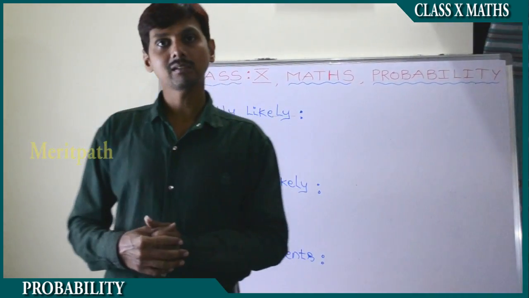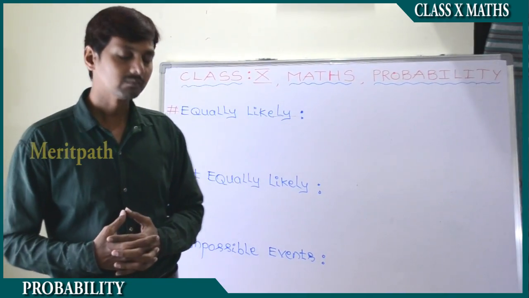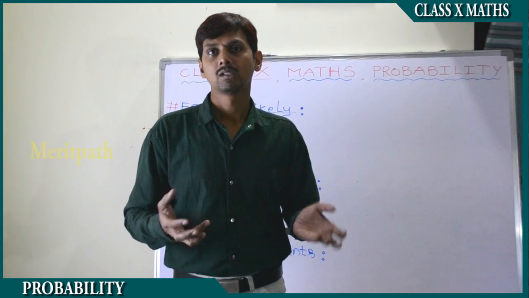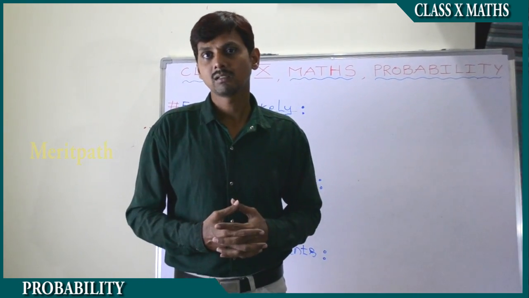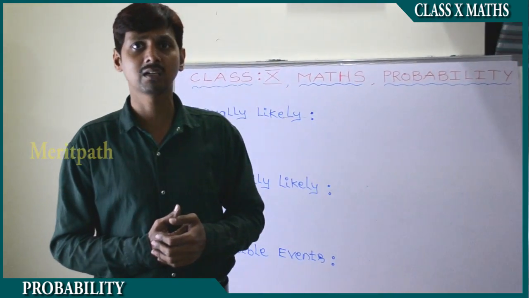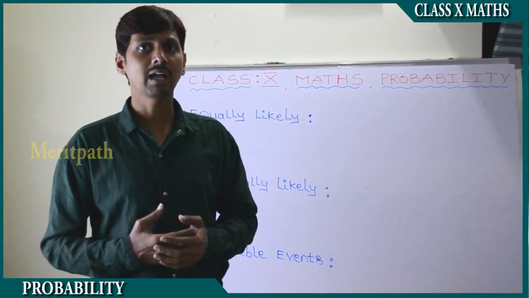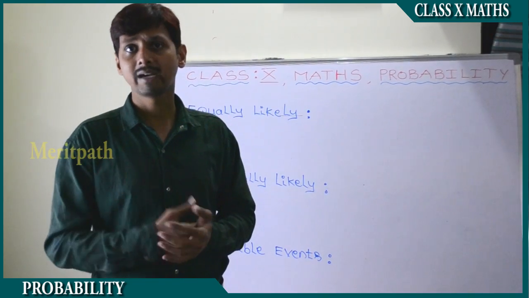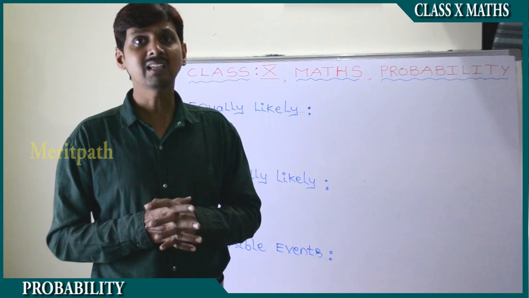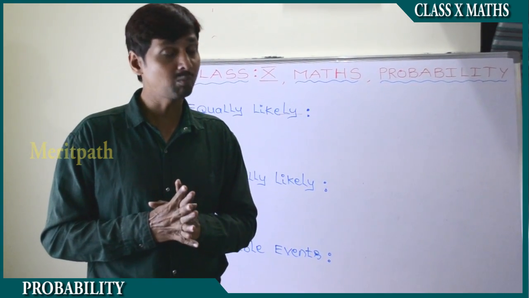Now let us take some other situation. We have a basket, the same thing. In the basket there are 2 green colored balls and 2 red colored balls. Is there a possibility to get a white colored ball from it?